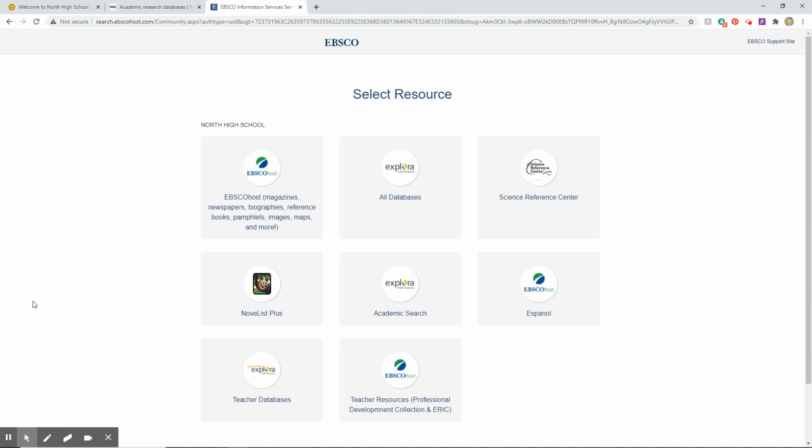Once you're in, feel free to click around a little bit and see what's available. I'm using EBSCO Host, which, as it says, includes all kinds of sources: newspapers, magazines, peer-reviewed journals, even photos.